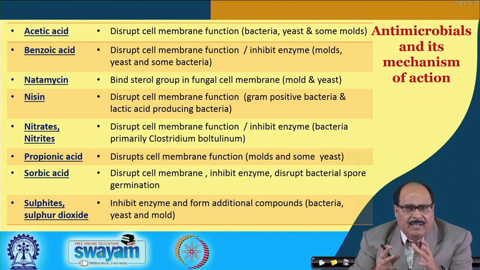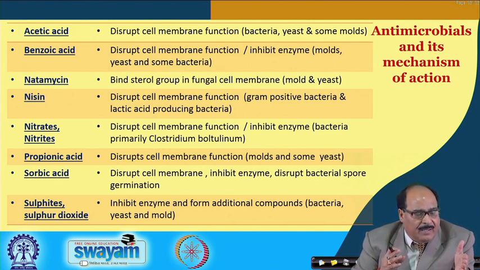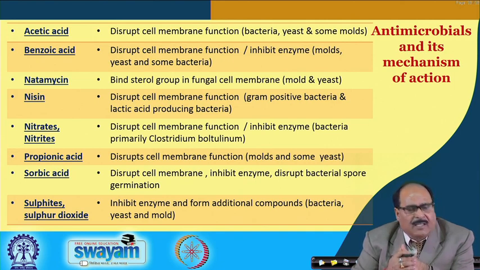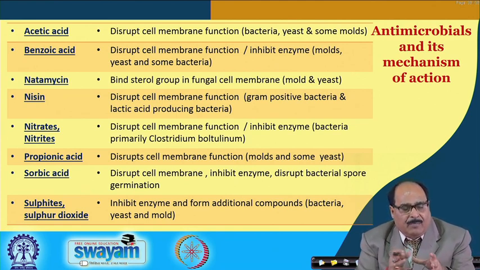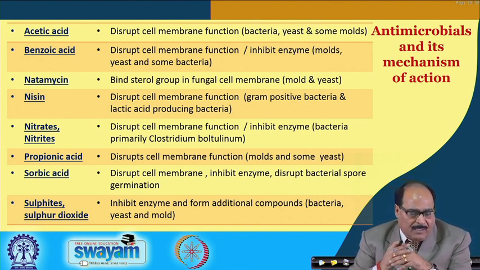In this slide you can read later that there are different antimicrobials like acetic acid, benzoic acid, natamycin, nisin, nitrates, propionic acid, sorbates, sulfides, etc. and their mode of action. As you can see here, the majority of them, whether against bacteria, yeast or mold, function by disrupting the cell membrane permeability or cell membrane functions or disturbing the cell homeostasis.